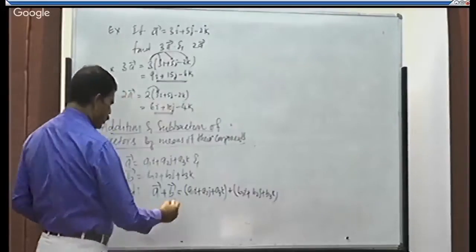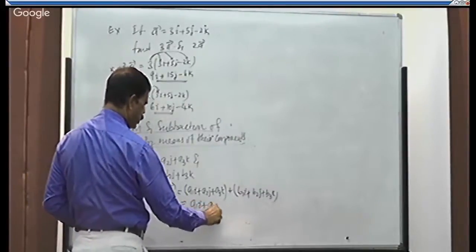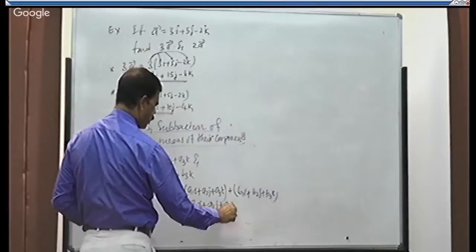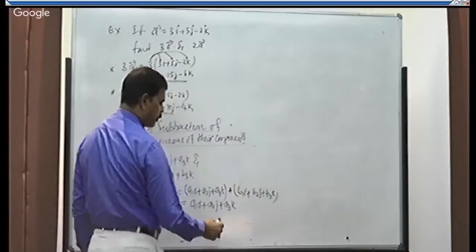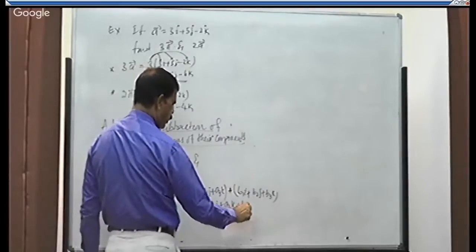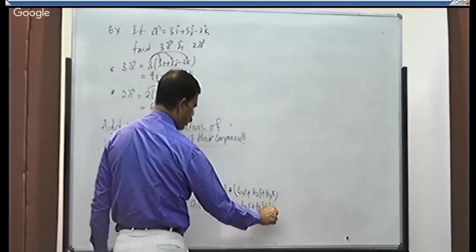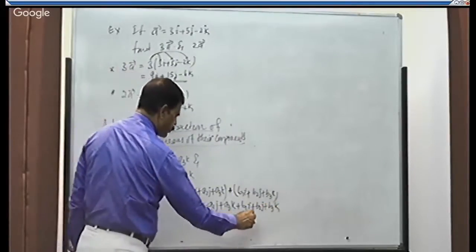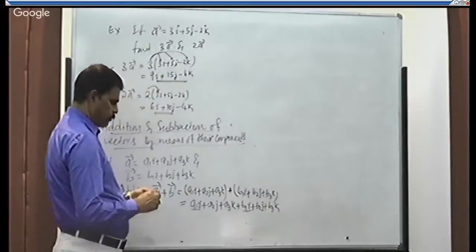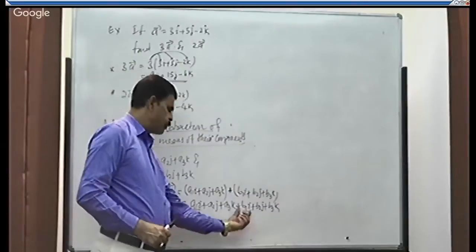Remove the bracket. a1i plus a2j plus a3k. If there is a plus sign, no sign will change further, right? Plus b1i plus b2j plus b3k. So how to add algebraic terms? You take all the like terms together. a1i plus b1i.